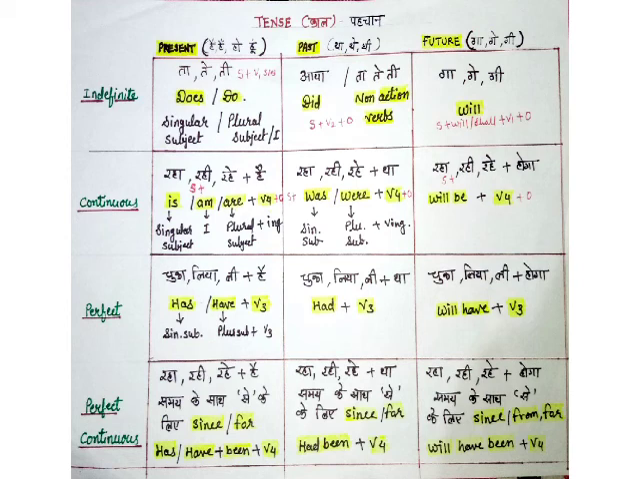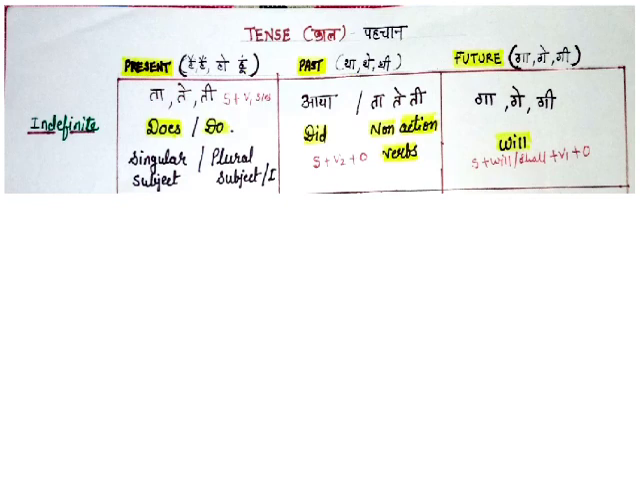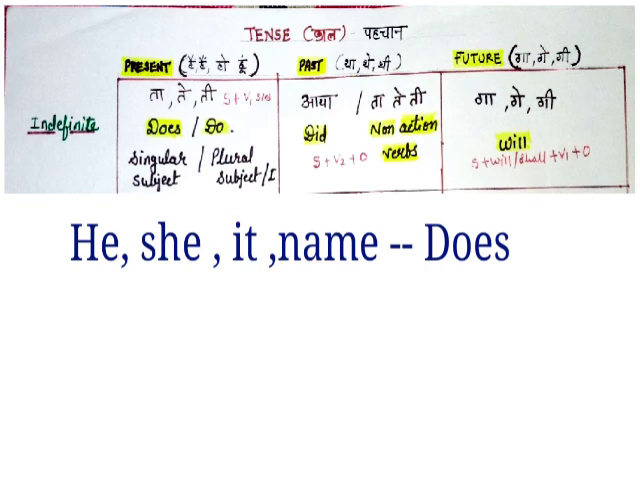See the first column. What are the indications of present indefinite tense? In Hindi, we can see at the last of the word, the ending of the verb is ta hai, ti hai and te hai. With interrogative and negative sentences, does we should use with third person singular: he, she, it and name of the person or any singular noun like boy, girl, child, woman, etc. And do we should use with I, you and any of the plural subject.